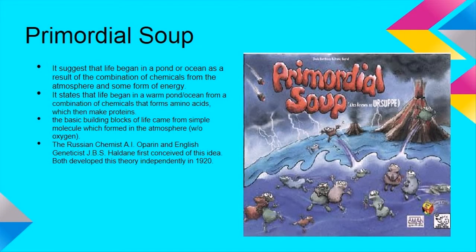Primordial soup. It suggests that life began in a pond or ocean as a result of the combination of chemicals from the atmosphere and some form of energy. It states that life began in a warm pond or ocean from a combination of chemicals that form amino acids, which then make proteins. The basic building blocks of life came from simple molecules which formed in the atmosphere, without oxygen. The Russian chemist A.I. Oparin and English geneticist J.B.S. Haldane first conceived of this idea. Both developed this theory independently in 1920.